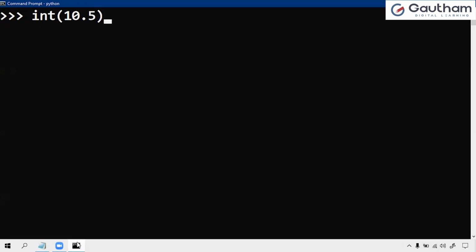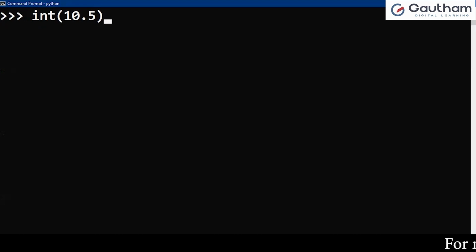I'm converting the float value into an integer value. Now what value will it return? 10.5 is a float. If I convert this float value into an integer by using the inbuilt function int, what value does it return?